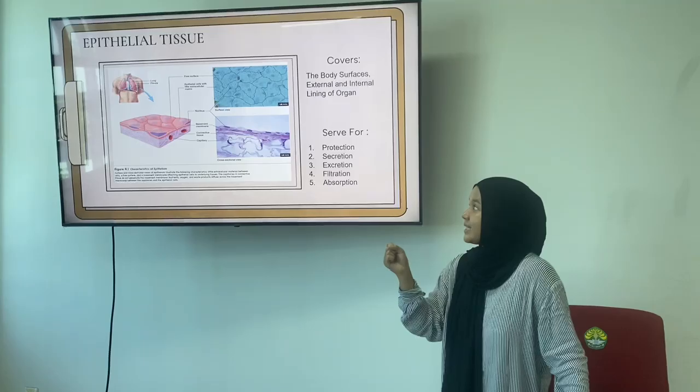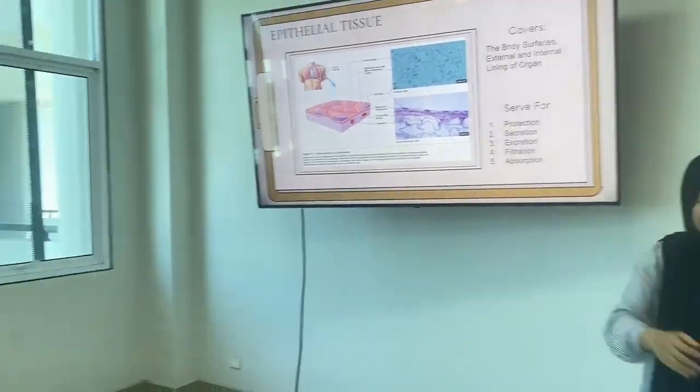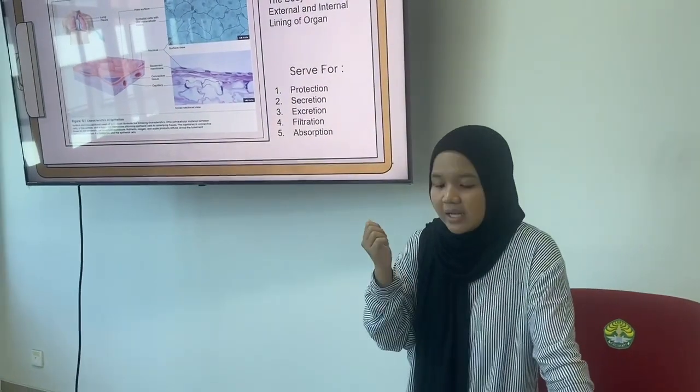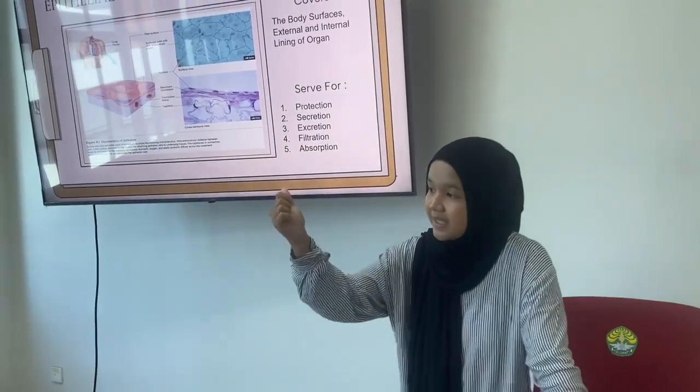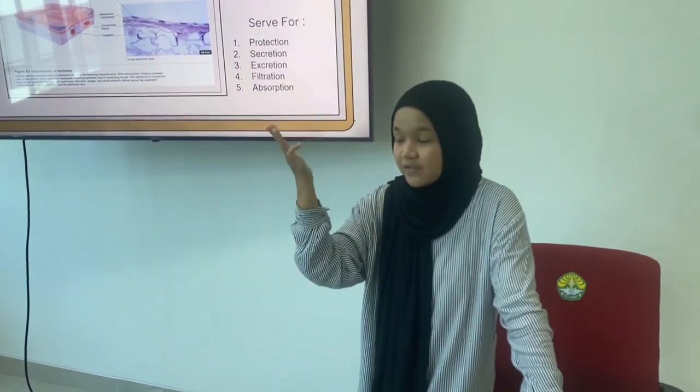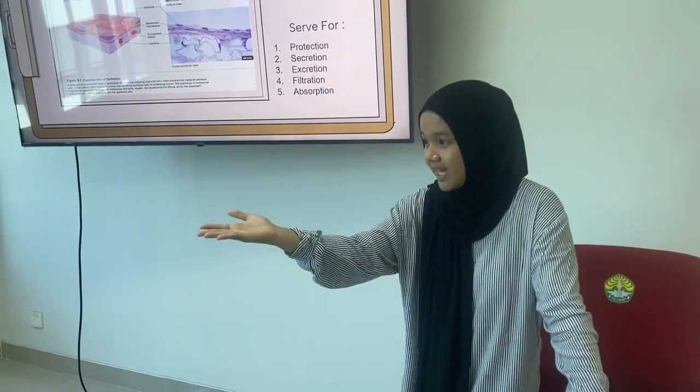Any question about epithelial tissue? Yes, Tiara? I want to ask, how does epithelial tissue protect the animal body from damage? Thank you. Epithelial tissue protects the animal body through several mechanisms: physical barrier, pathogen protection, regulation of substance exchange, protective secretion, and specialized function. Okay, Tiara? Okay, ma'am.